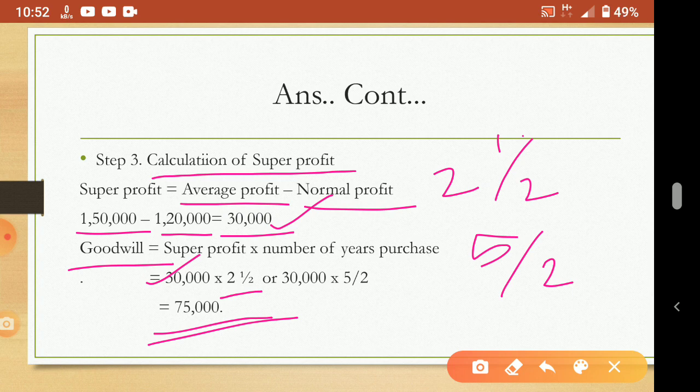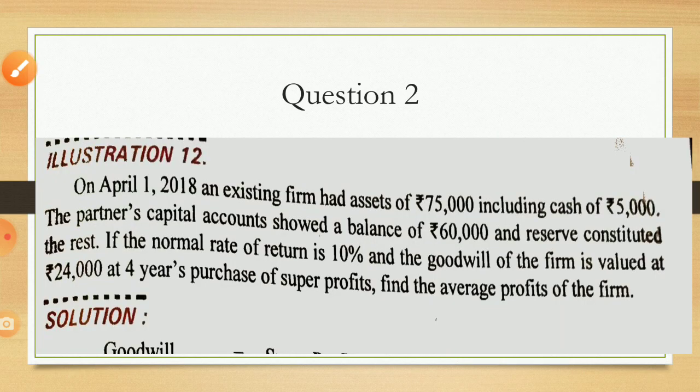Understood? No? So this method is called what? Super profit method. So here we need three items: actual or average profit, then you need normal profit, then you need super profit. Then only you can calculate goodwill. Okay, now another question we'll see, for the super profit method.